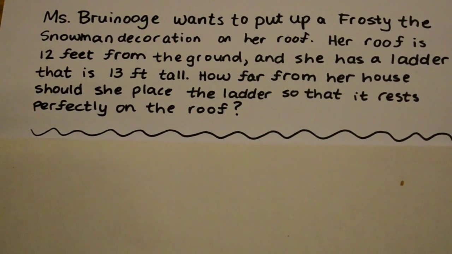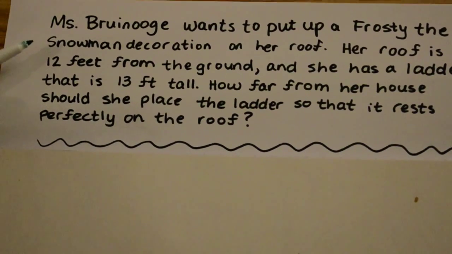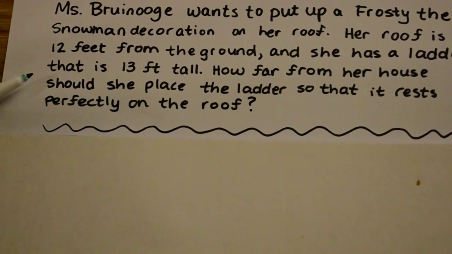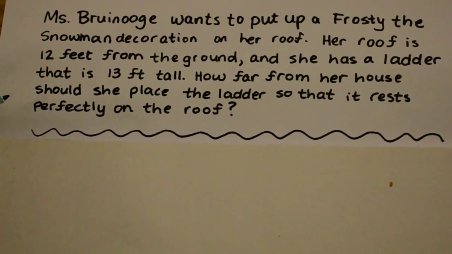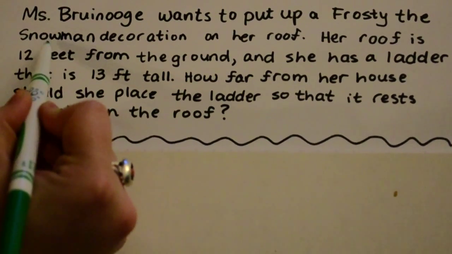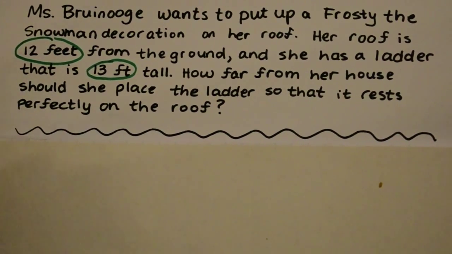Okay, so here's our problem. Miss Brunage wants to put up a Frosty the Snowman decoration on her roof. Her roof is 12 feet from the ground and she has a ladder that is 13 feet tall. How far from her house should she place the ladder so that it rests perfectly on the roof? Okay, so let's just circle the numbers here. We have 12 feet, 13 feet, and that's all we have right now.